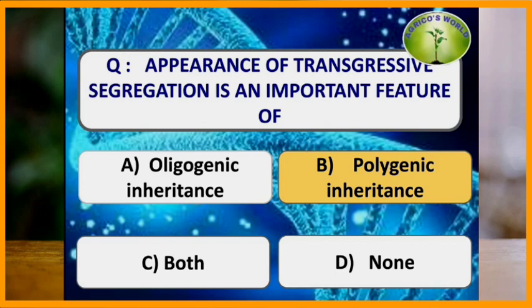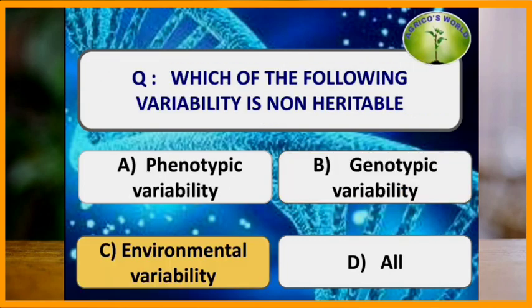Appearance of the transgressive segregation is an important feature of polygenic inheritance. Which of the following variability is non-heritable? Environmental variability is non-heritable because it is easily affected by the environment, whereas phenotypic and genotypic variability are heritable.